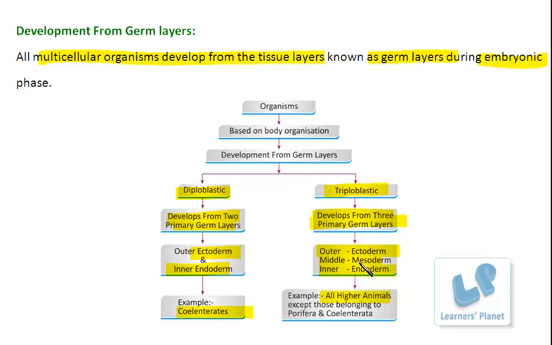Now, as these three layers are there, further we have to look for the next criterion, and that is the cavity. That means a space which is present between the mesoderm and the endoderm. On that basis, further classification is done, or different features are observed in different organisms.